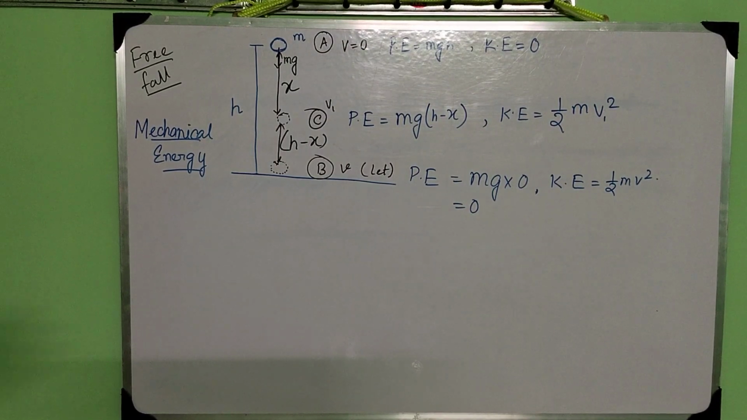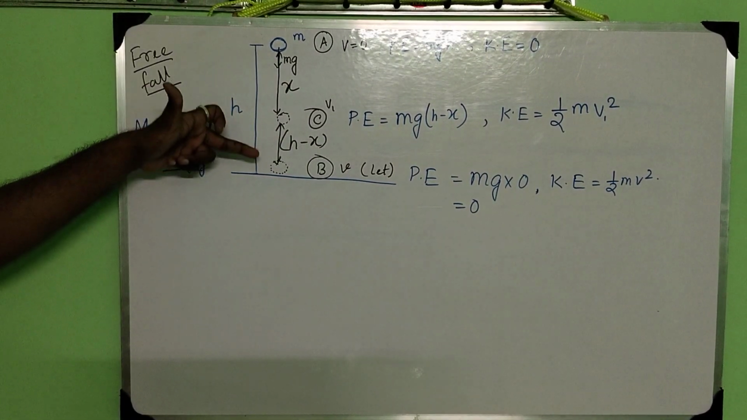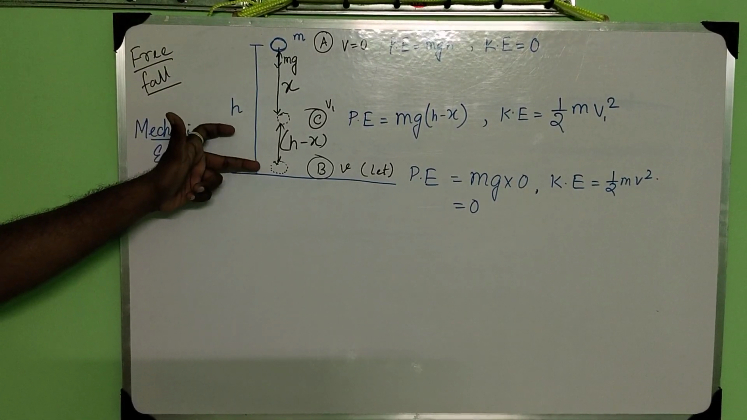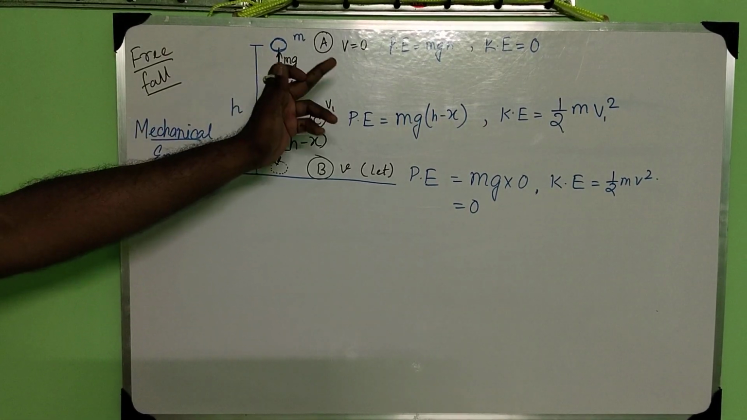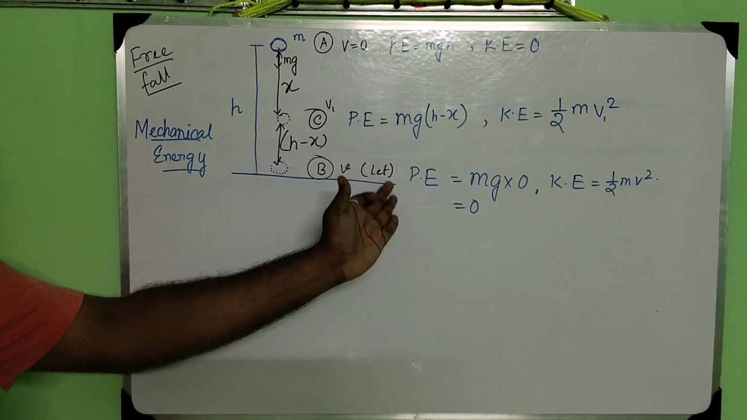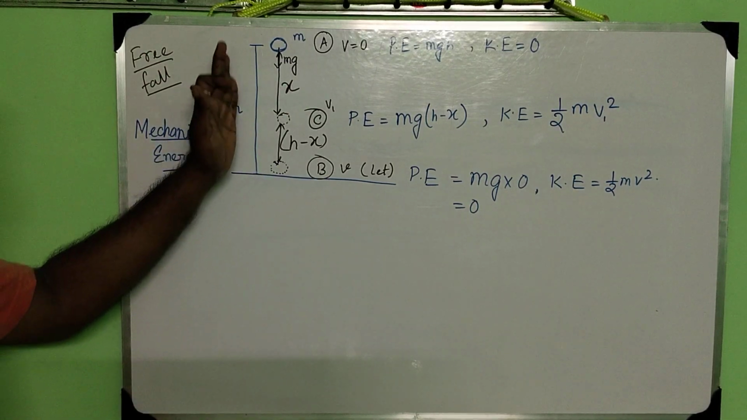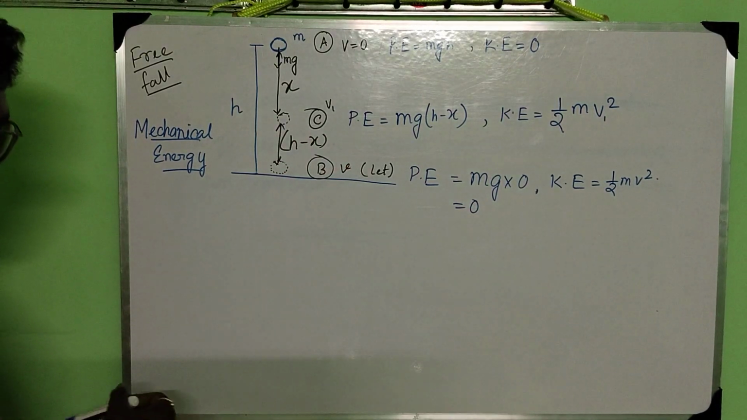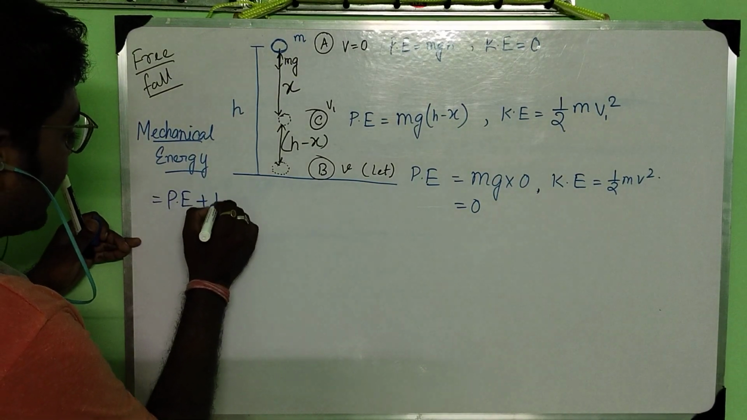So the ball is falling under gravity. This is one position, this is the second position, the midway position, and this is the last position just before touching the ground. So I have taken three positions and calculated the kinetic energy and potential energy at the three different positions. Now I will show that at every position the total mechanical energy is the same. What is mechanical energy? Mechanical energy is potential energy plus kinetic energy.